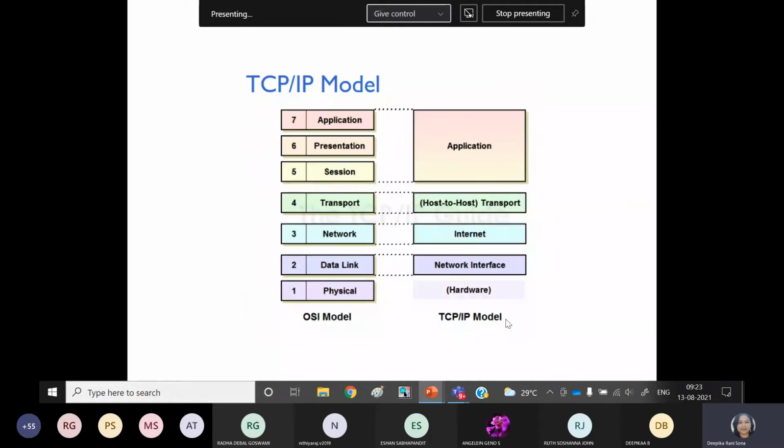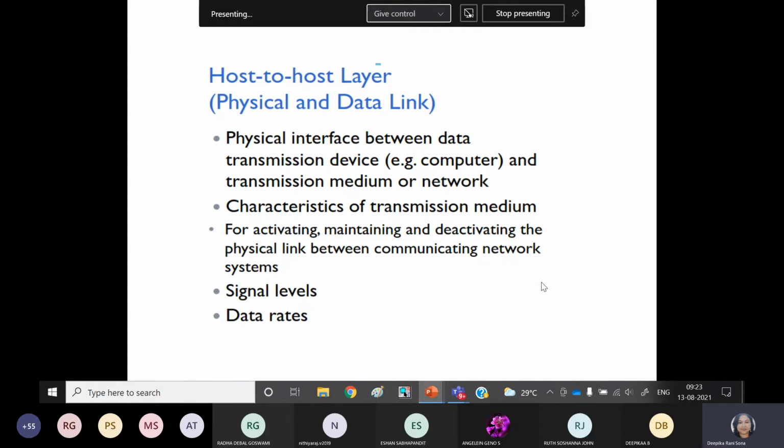So whatever the things we have studied, the same thing has been explained in this slide also. Just go through this. Some more things: because we are combining the physical and data link layers, it will function for the signal level and it will define the data rate also, because the physical as well as data link layer functionality will be combined. So altogether in the host to host layer of the TCP model, this is the characteristic of that. You just go through it.